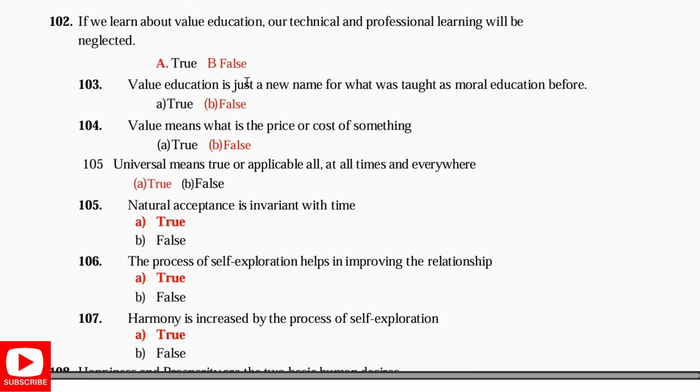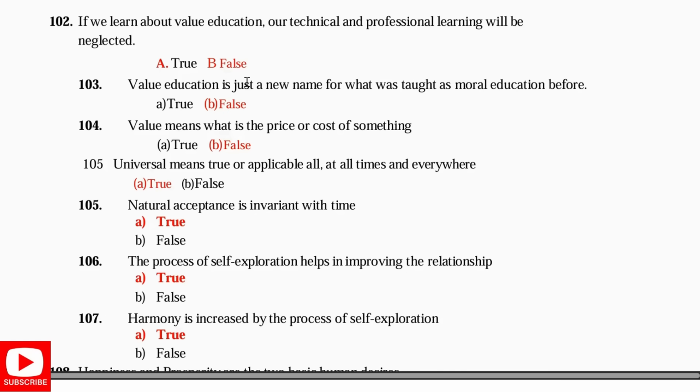Universal means true of or applicable at all times and everywhere. Yeah, correct. That is true. Actual acceptance is invariant with time. True. The process of self exploration helps in improving the relationship.